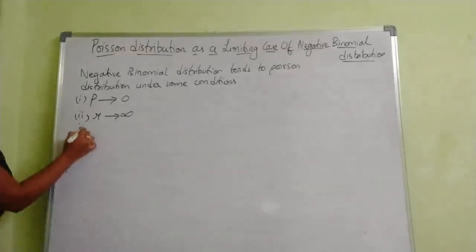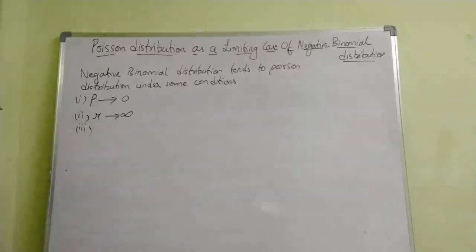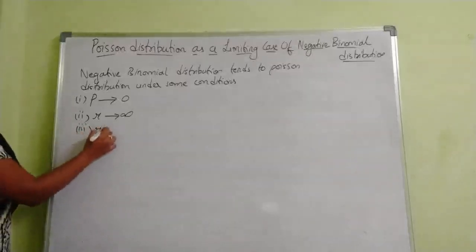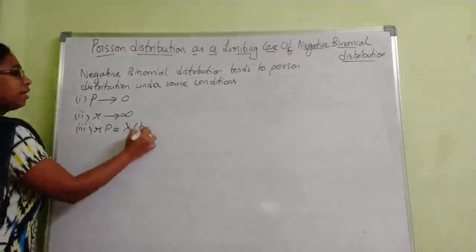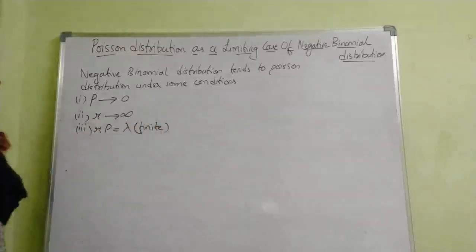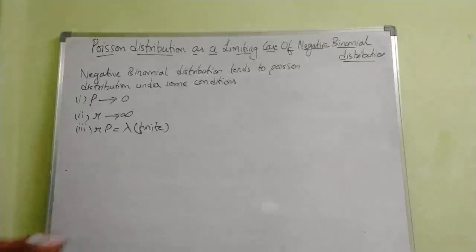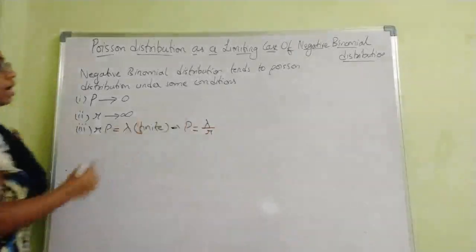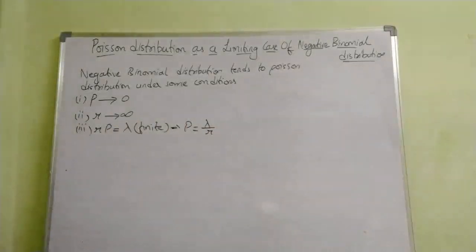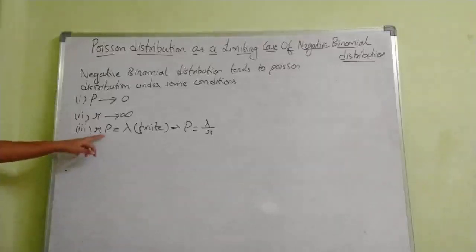And the third condition is that Rp equals lambda, some finite value. From this we can write that P equals lambda by R. So remember, this is capital P, this is small p. Small p tends to 0 and R into capital P equals lambda, which is some finite value.